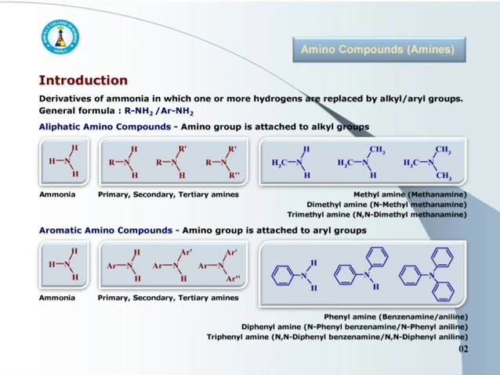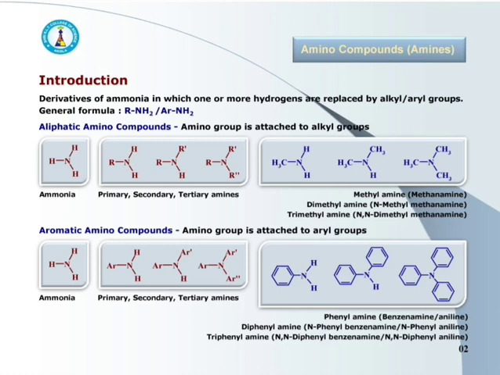The second one is aromatic amino compounds, that is aromatic amines. When amino group is attached to the aryl group, then these amino compounds are called aromatic amino compounds. These aromatic amino compounds are again classified as primary, secondary, and tertiary aromatic amino compounds, of course, according to the number of aryl groups attached to the nitrogen.